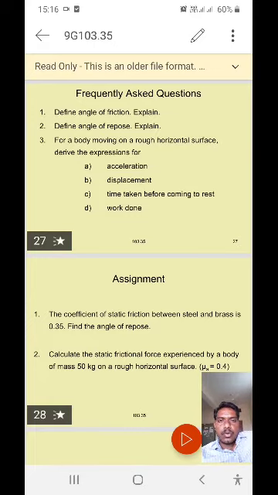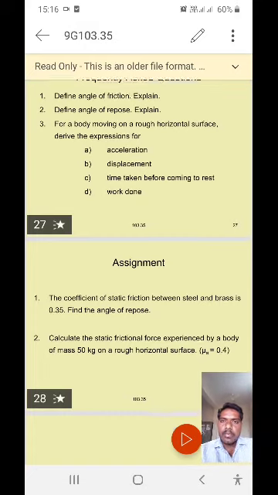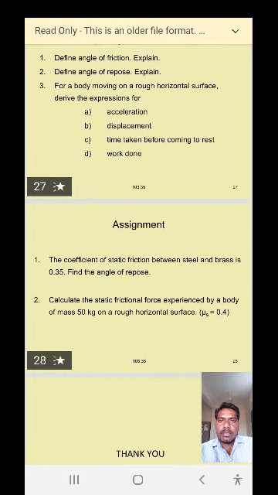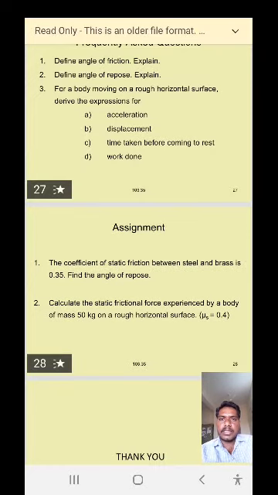This is the most frequently asked question from today's topic. The second one: define angle of repose and explain. This is the second question, and it is also frequently asked in the end examination or the mid examination.